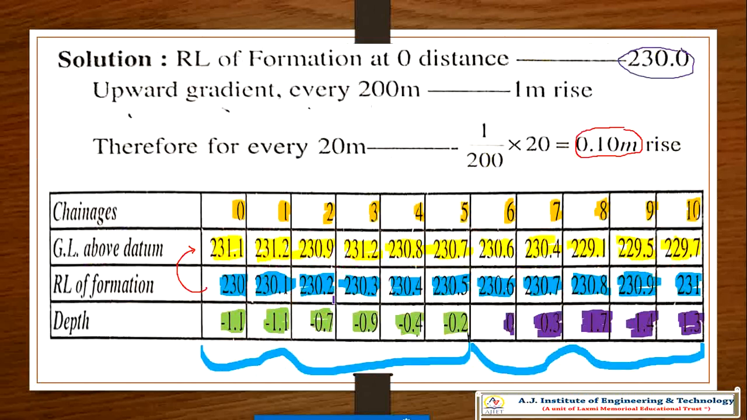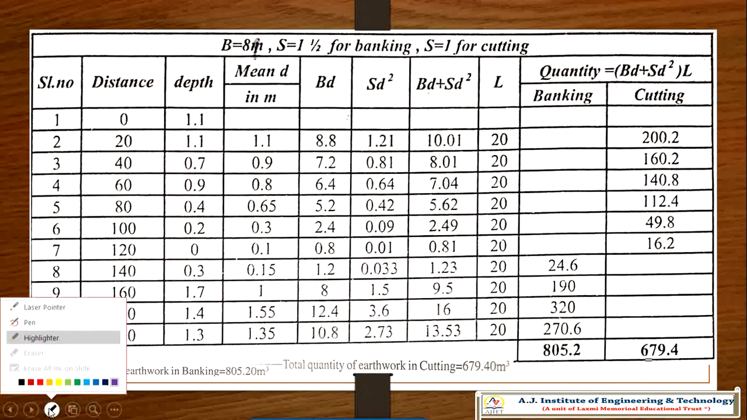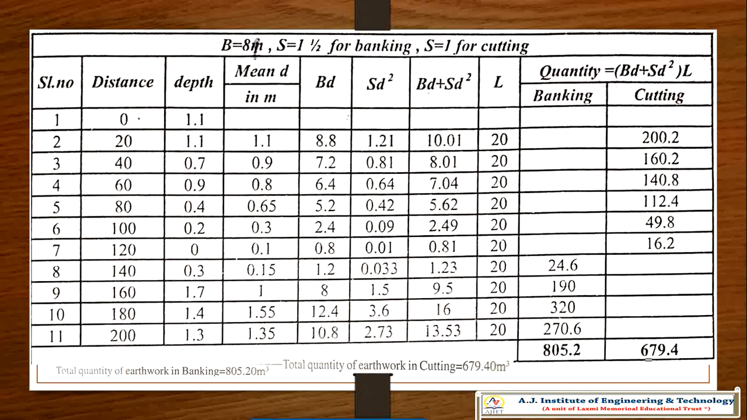Now we'll go to the column, very simple, that is distance. Because 1 chainage means 20 meters: 0 to 20, 20 to 40, 60, 80, 100, 120, 140, 160, 180, 200.